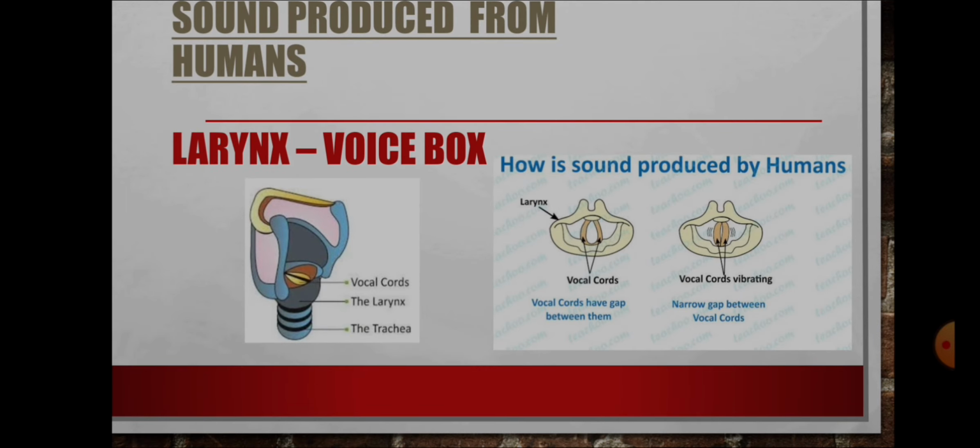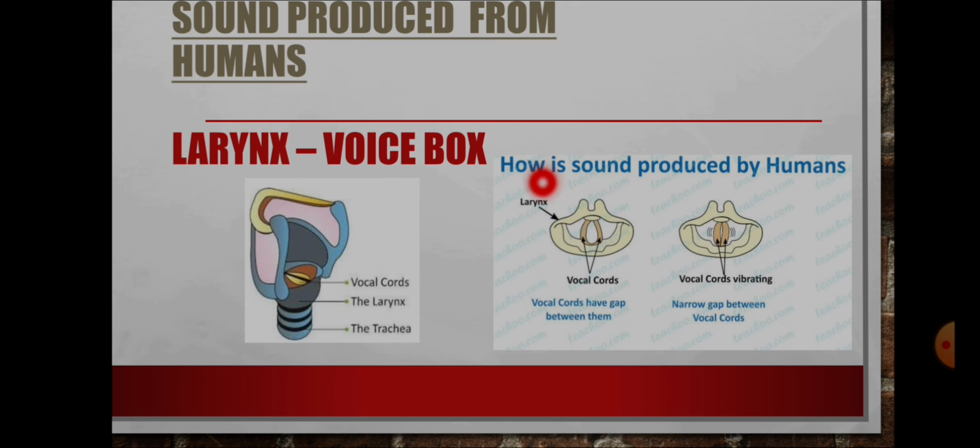Sound produced by humans. Simple. Which part is vibrated? In our body, which part is vibrated? How are sounds produced by us? In the neck region, there is a horn-like structure. In males, it's called Adam's apple. In a lean body, it's more prominent and more visible. Okay? This part is the larynx. It's in our neck region. If you put a finger on your neck, you feel the vibrations while speaking. This is because of the larynx.